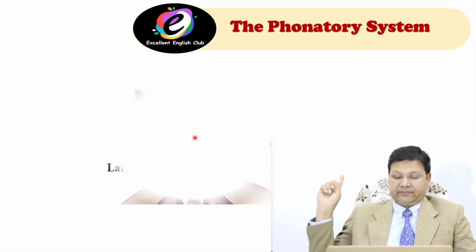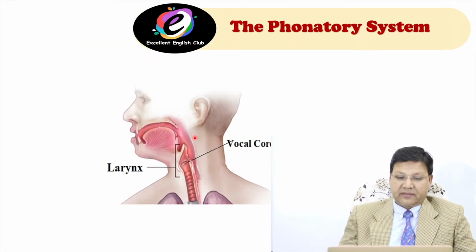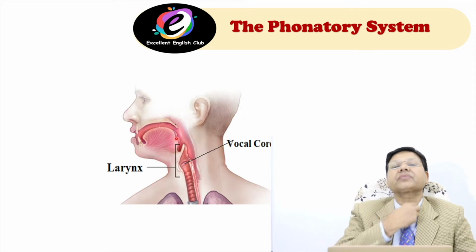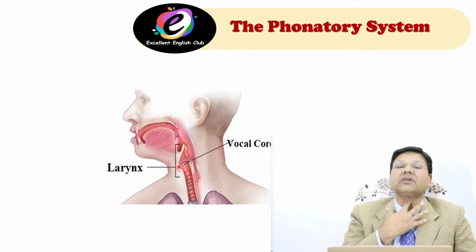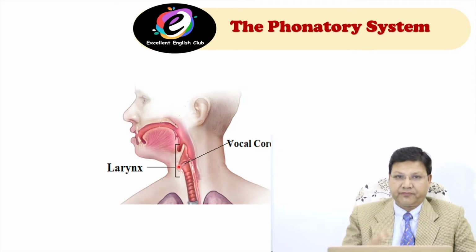Look at this diagram. This part is vocal cords, and this whole area is called larynx, and this is called Adam's apple, as I told you.